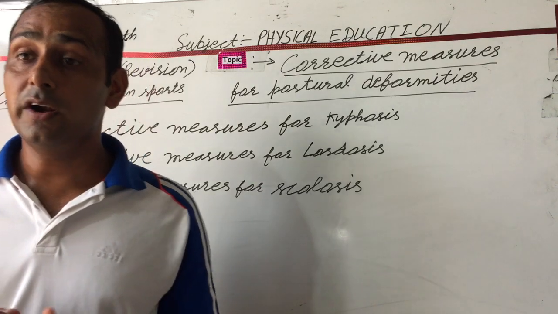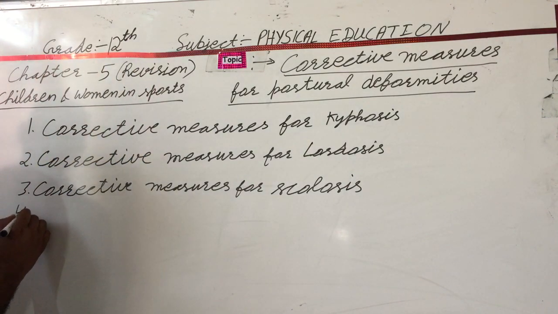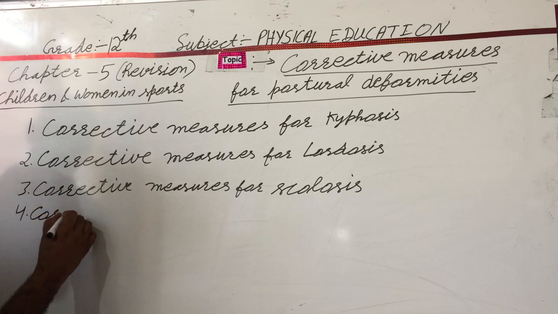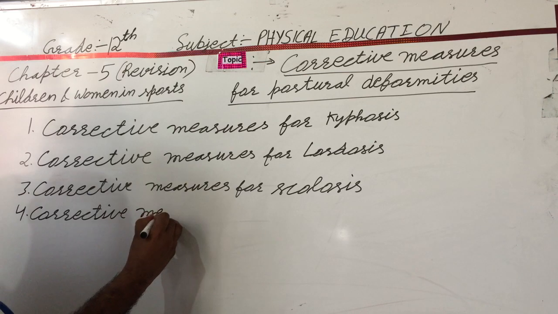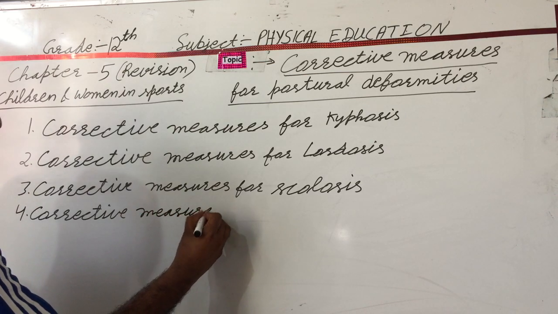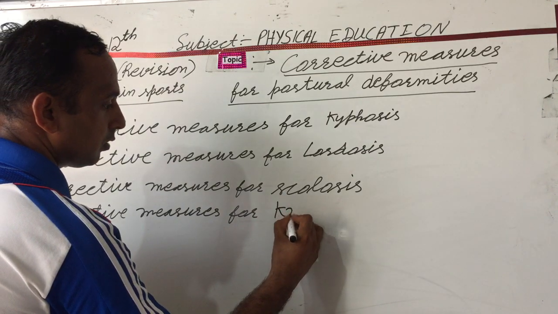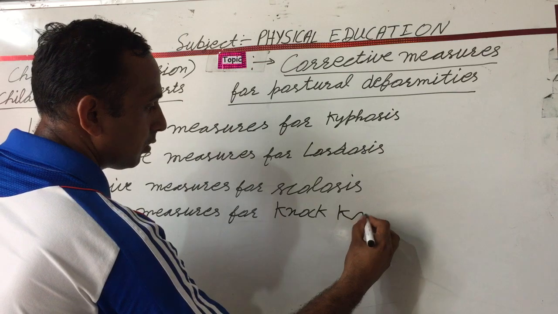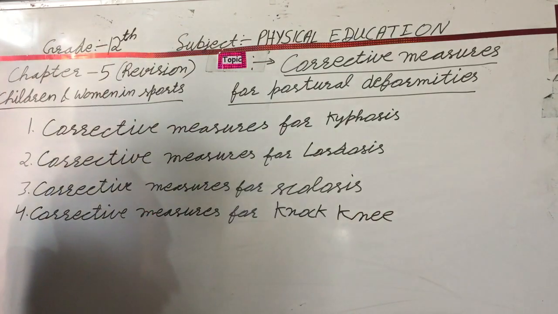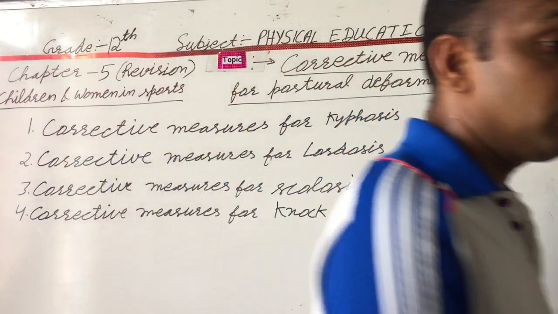After this, next point is the corrective measures for knock knee. Especially, corrective measures related to knock knee.